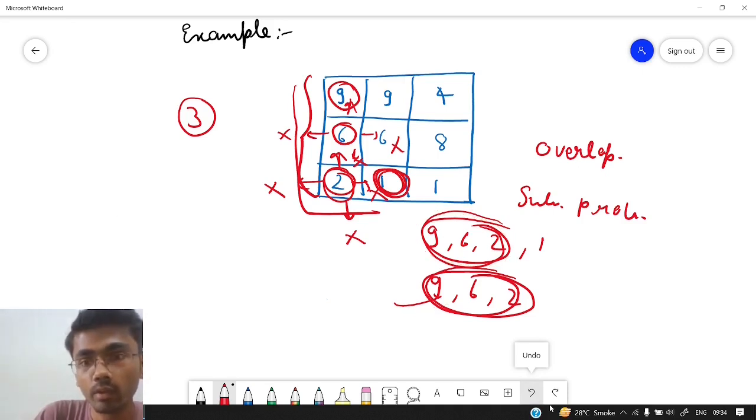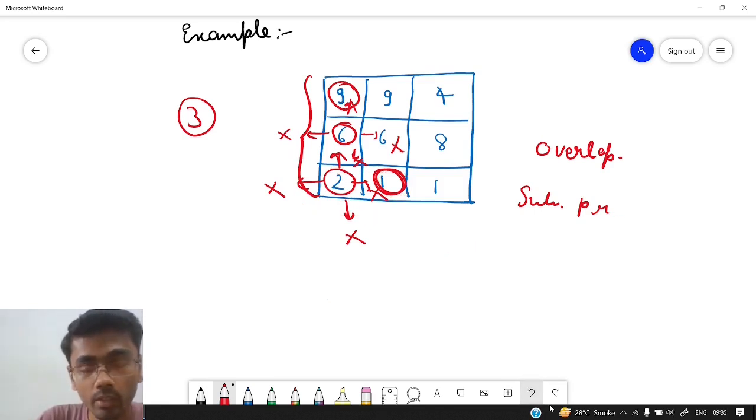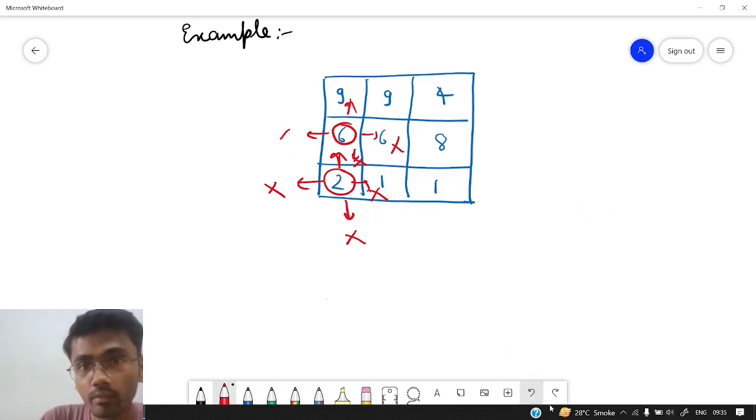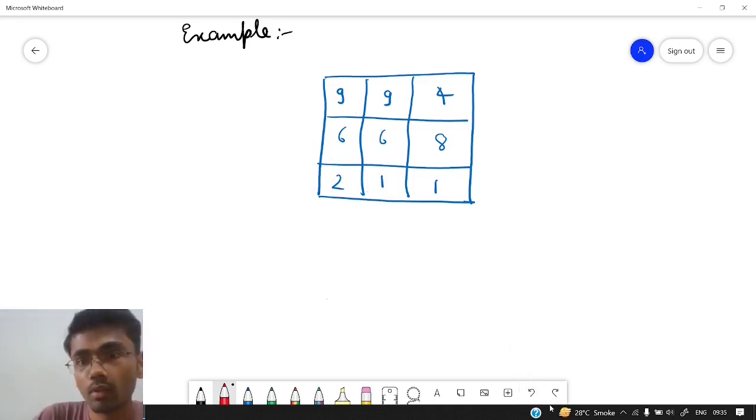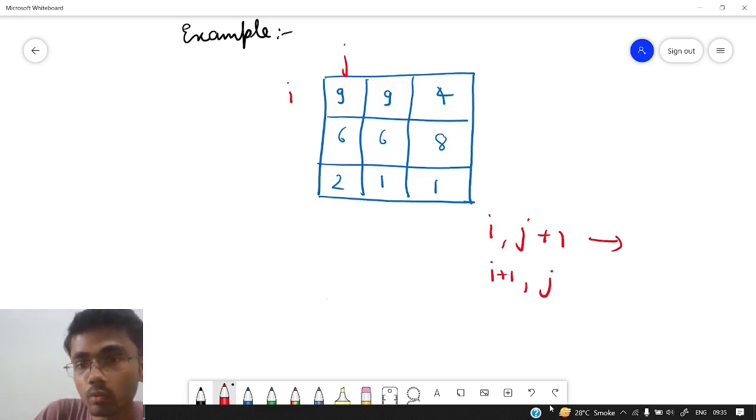So let us again try to understand the states and the transition of the DP. Now the transition part is pretty simple because the question has said that we can only go in 4 directions, that is top, left, right or down. So the transitions are only 4 possible. If we are traversing with the help of i comma j, where i denotes the row and j denotes the column, we can go in only 4 directions. So this can be one possible direction, another possible direction could be this, another could be this, and another could be this.